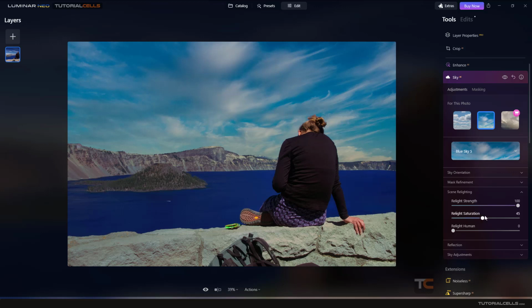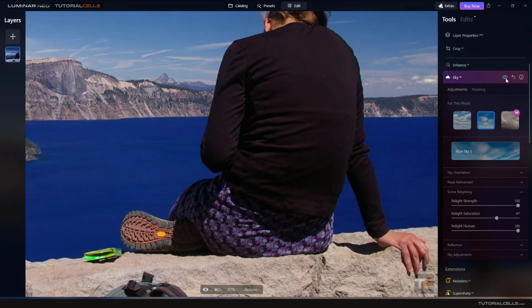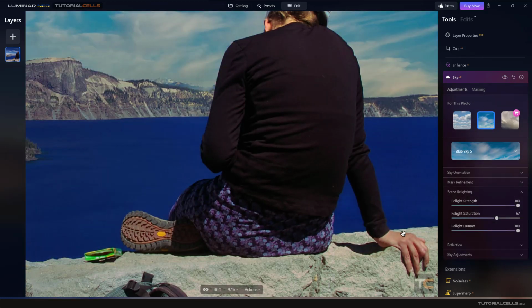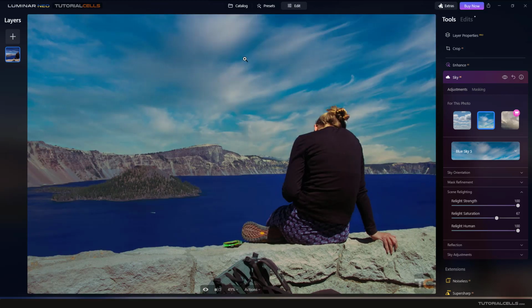Or of course, relight saturation. Nice. And relight human. As you can see, our human has a little warm light. You can match it to the sky. And as you can see, it turns a little blue. Look at that. You can turn it on or off here. You see that. It turns the human a little blue to match the sky light. Very nice.